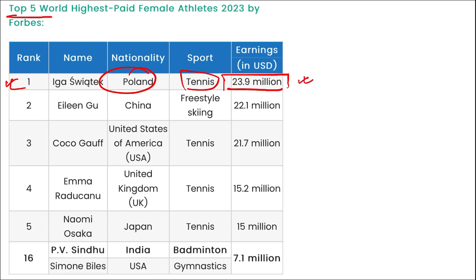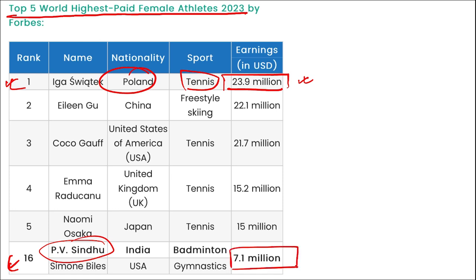These are the top 5 highest paid female athletes for 2023. If we look at this list, you can see PV Sindhu is in the 16th position with $7.1 million earnings in 2023. She is related to badminton and she is from India. So important is Iga Swiatek that you need to remember.